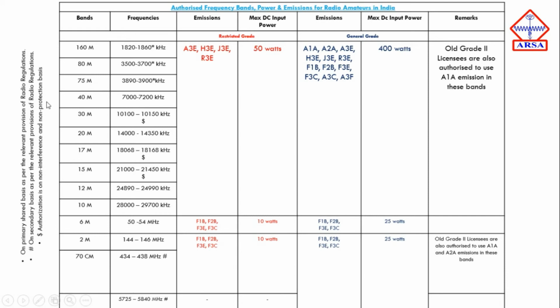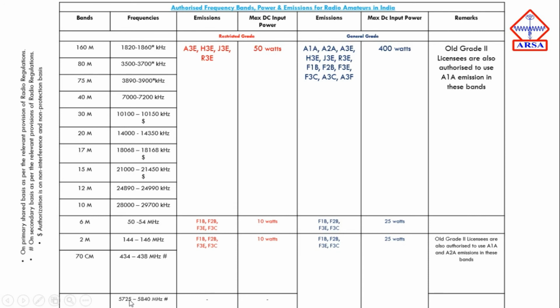Now the bands which are 160, 80 and 75, these bands are shared on a primary basis as per the relevant provisions of the radio regulations. Now the bands which consist of 30 meter, then 17 meter, 15 meter, these are authorized on a non-interference and non-protection basis. So these are on a shared basis. And the 70 centimeter band is on a secondary basis as per the relevant provisions of the radio regulations. So these are things which you need to remember.